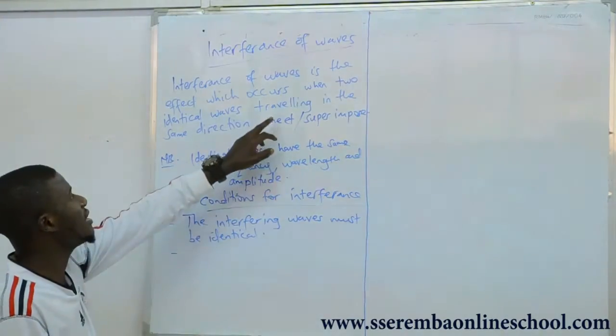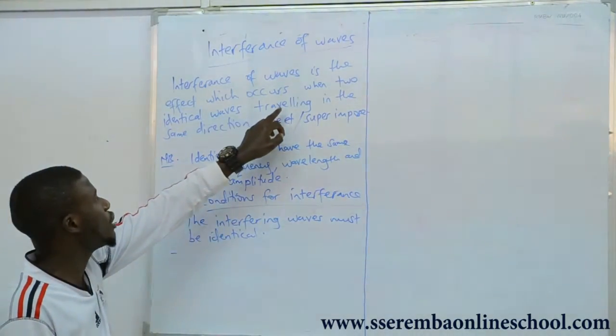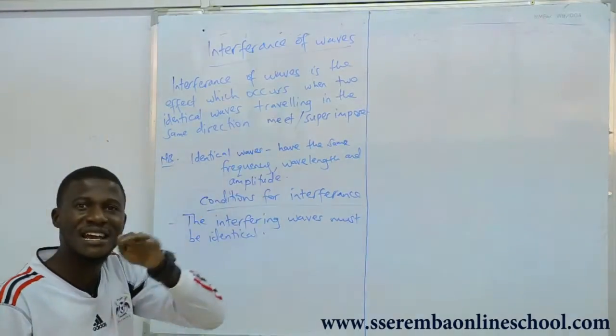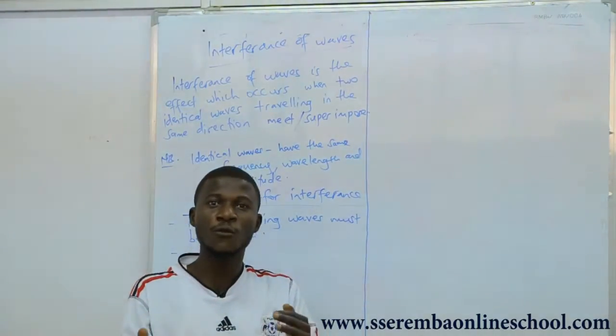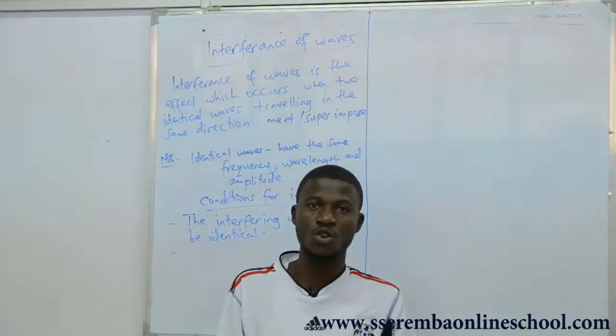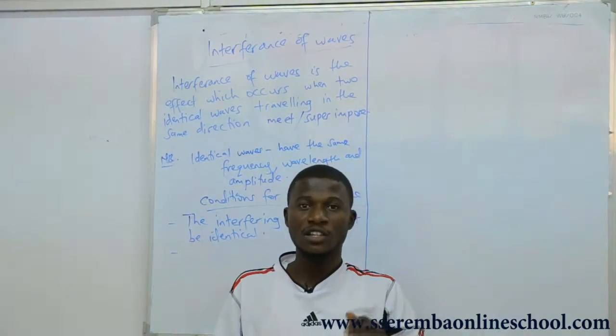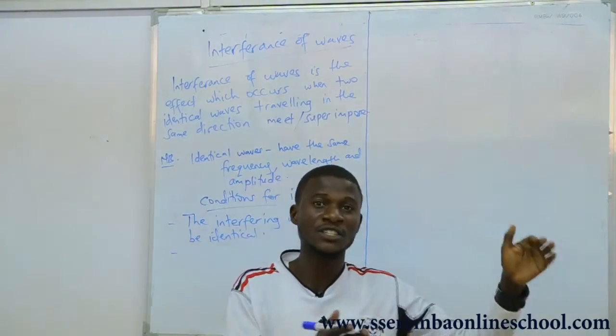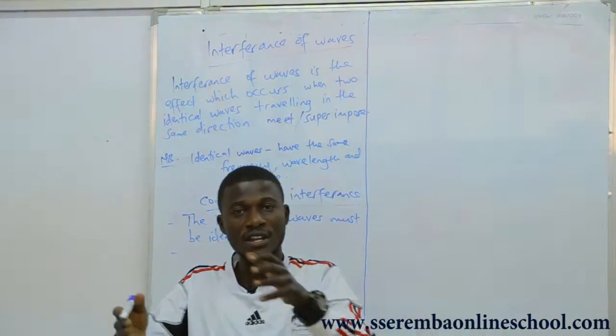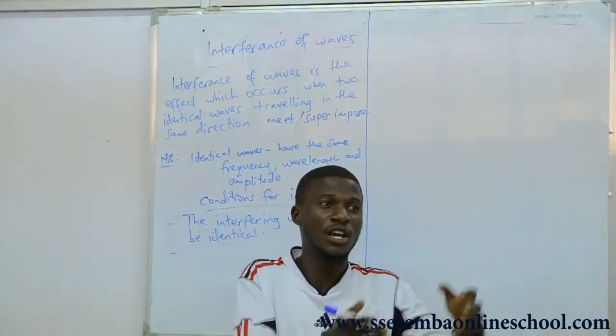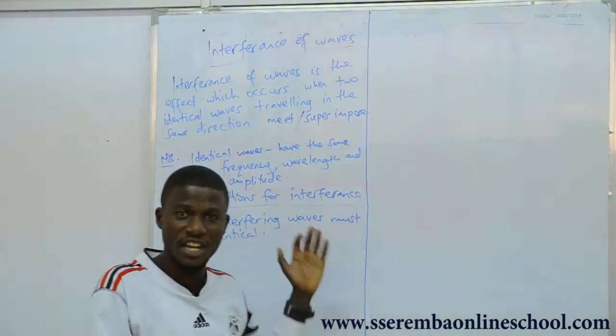Also, you can add on this one, they must be traveling in the same direction. Because in the previous lesson, as we were talking about stationary waves, the transverse waves were coming from opposite directions, and when they meet, they formed a stationary wave. Here it is not the case.